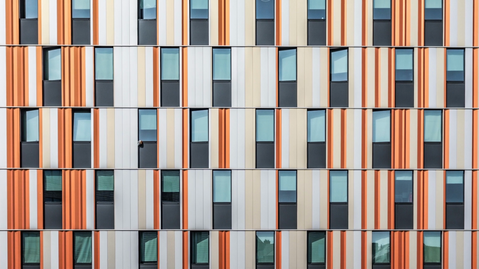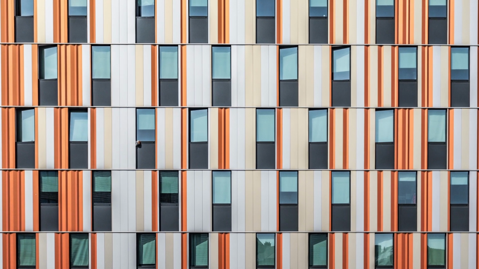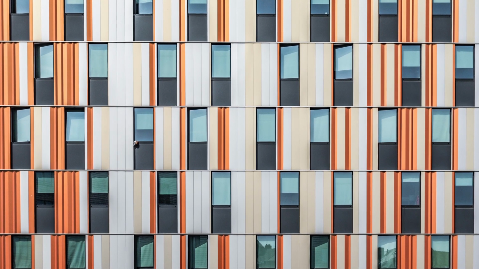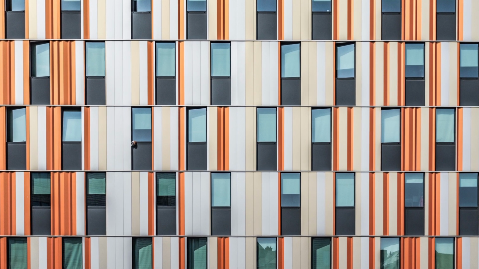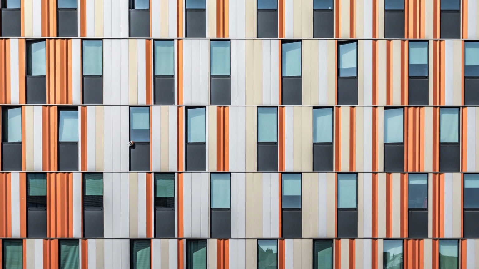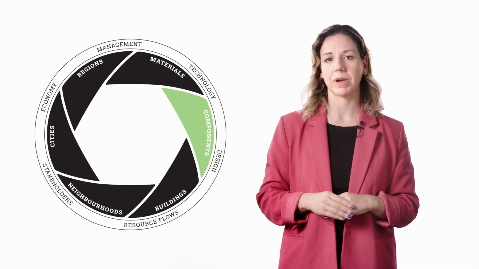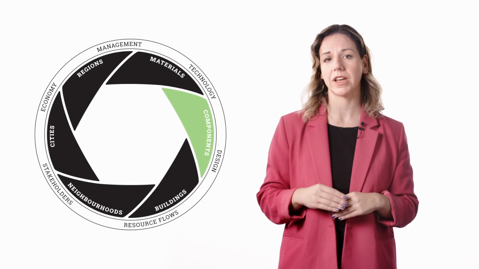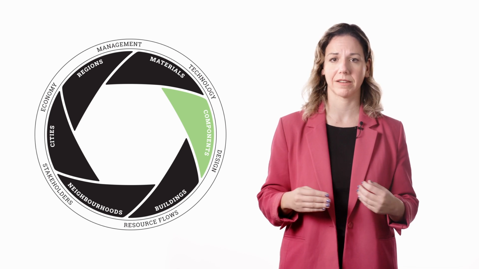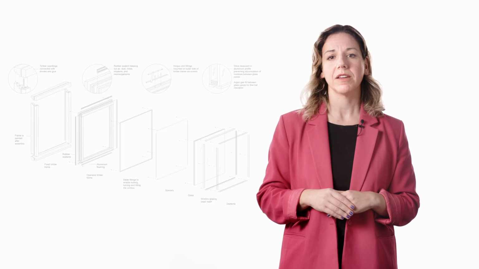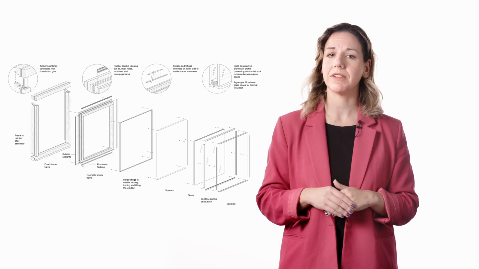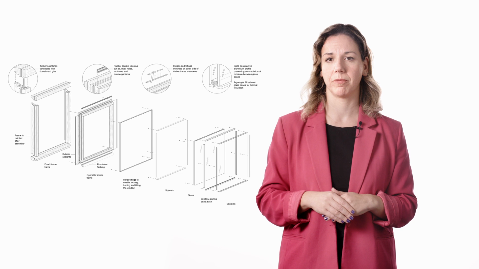The facade is an example of an assembly. It comprises different components or systems, such as windows, shading devices, structural elements, control systems, and so on. Following this taxonomy, the component scale is therefore allocated between material and building scales. Components are not monolithic and uniform building parts. Think, for example, of a window and the many different elements it comprises.